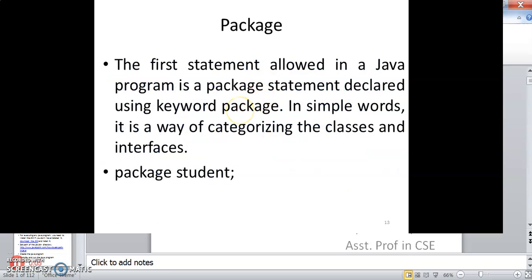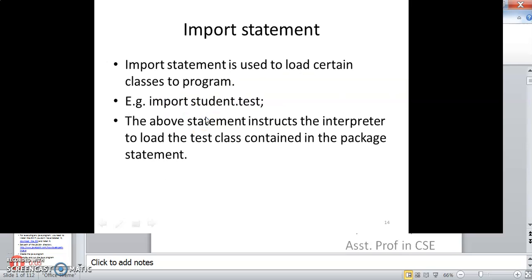Package. The first statement allowed in a Java program is a package statement, package name. That is the way we declare it. So here is package student. Package is a keyword. It is a way of categorizing classes and interfaces.